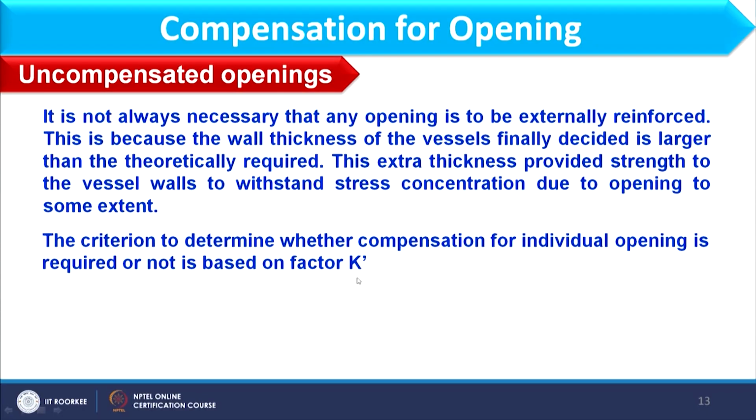So, do I have any method so that I can judge whether compensation is required or not without performing detailed calculation? The answer is yes. I have a criteria, and that criteria is given in terms of a factor called K dash. So what is K dash?